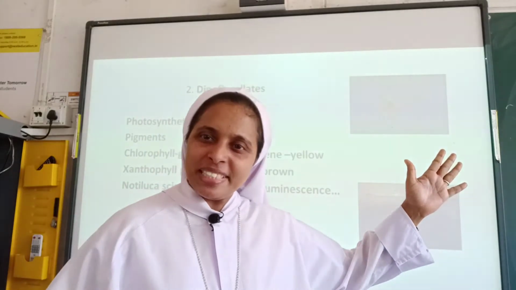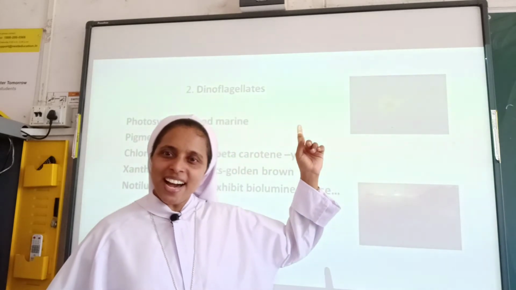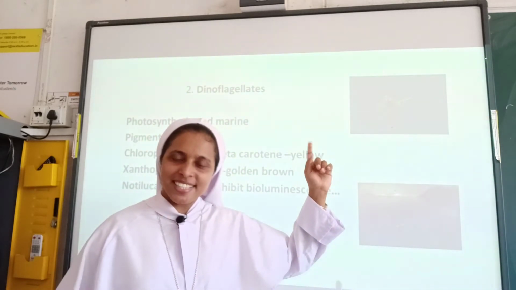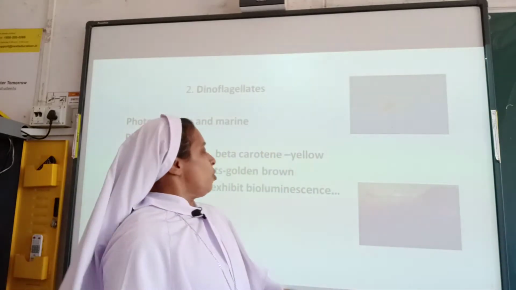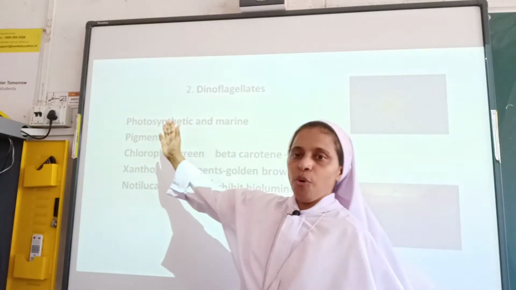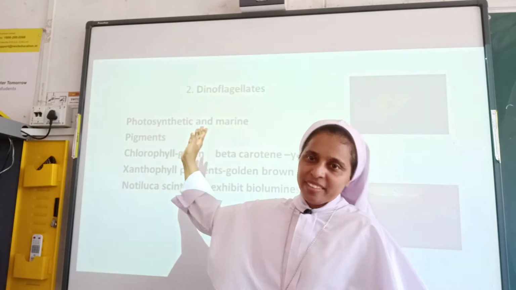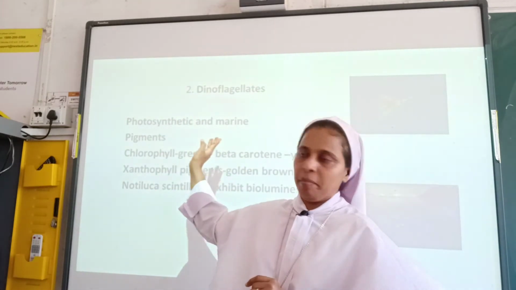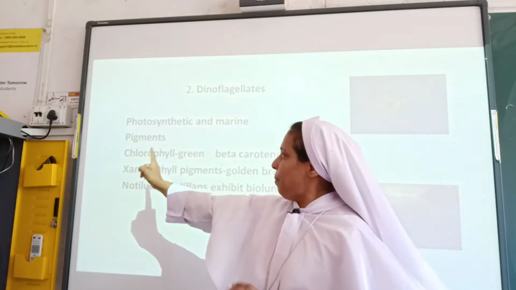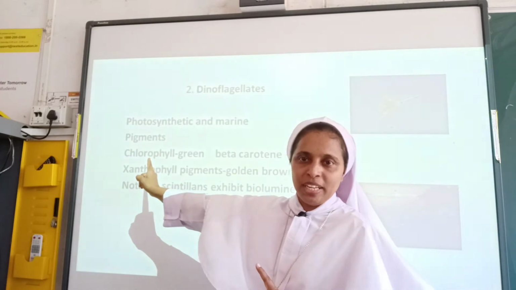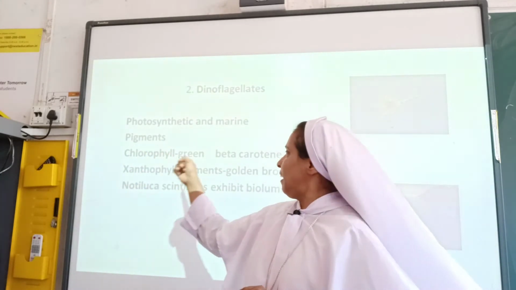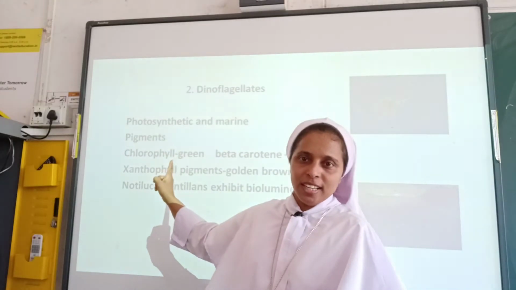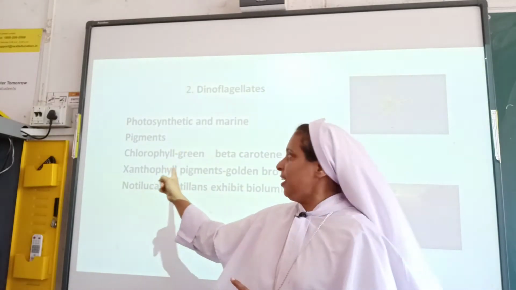Here comes the second group of protists, they are dinoflagellates. So what are dinoflagellates? Let's see. They are photosynthetic and marine, and they have pigments. If the chlorophyll pigment is present, then they appear green in color because of the presence of chlorophyll.